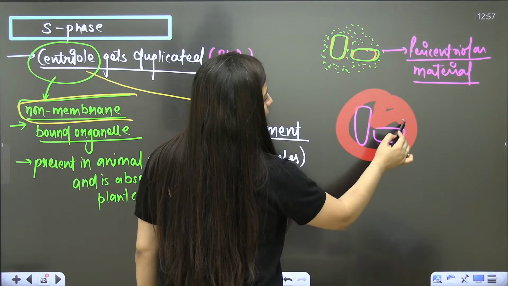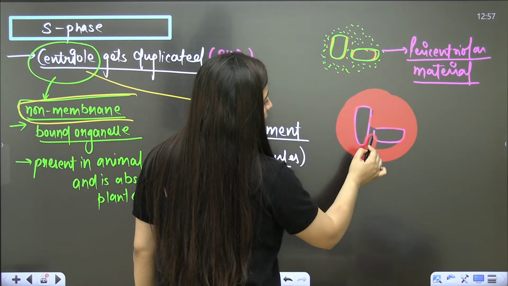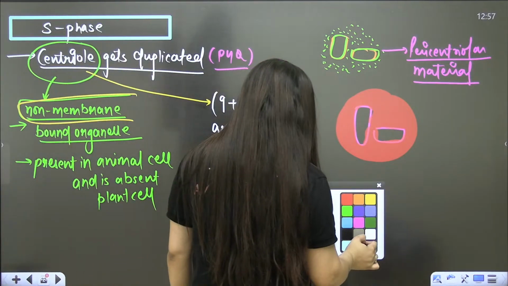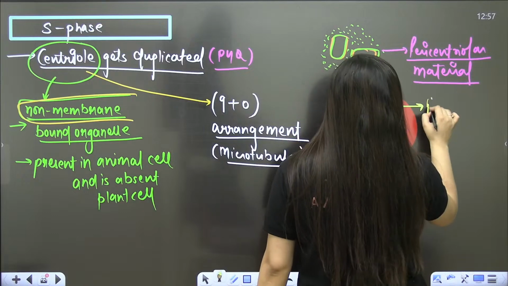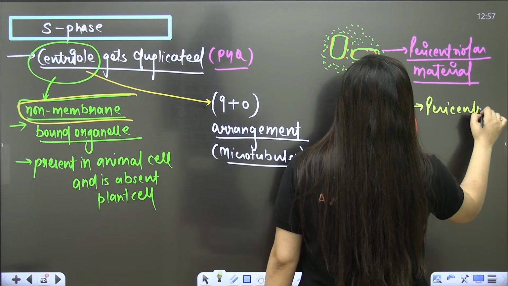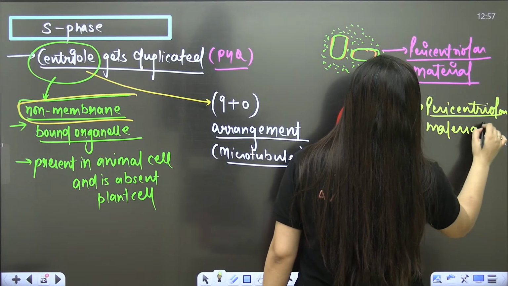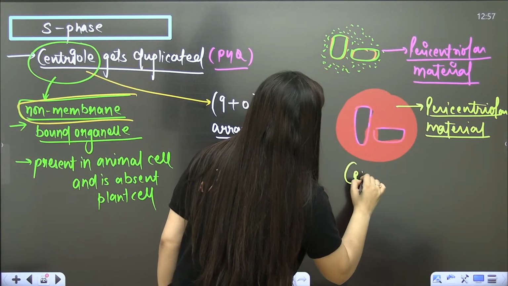Okay, they are covered with pericentriolar material. Two centrioles perpendicular to each other, and they are covered with what? They are covered with the pericentriolar material. So now when you see this structure, what is it? It is the centrosome.